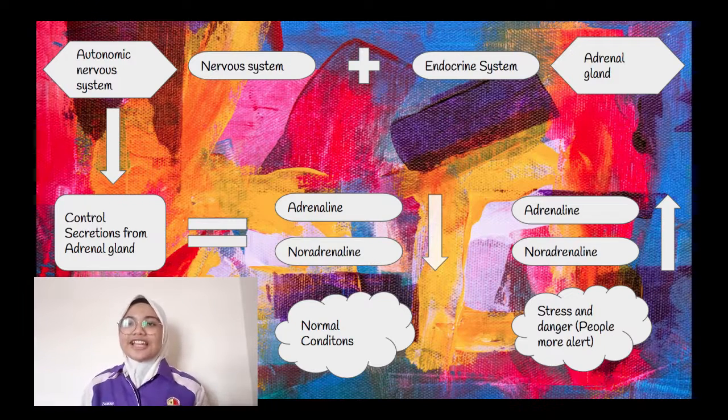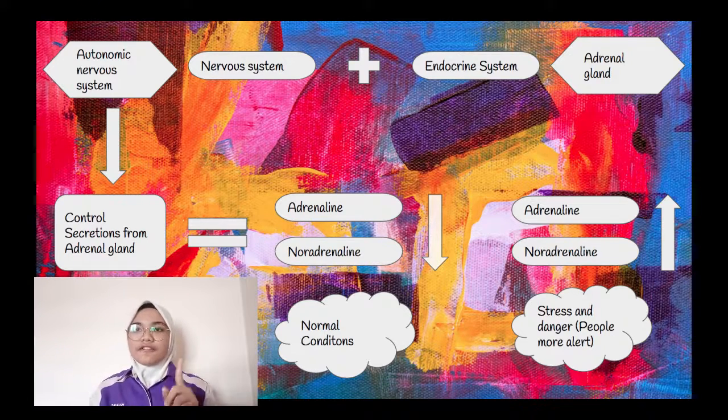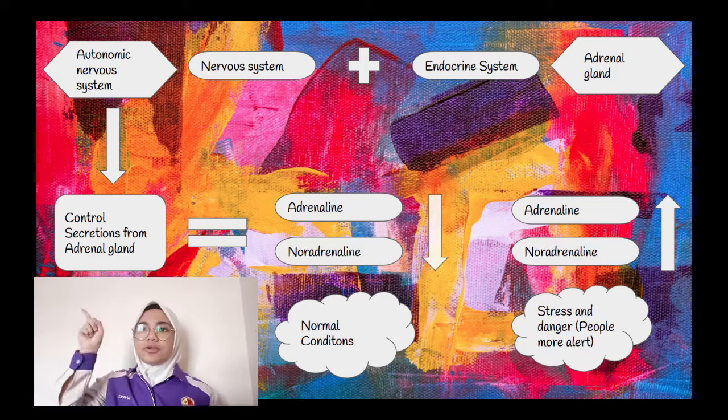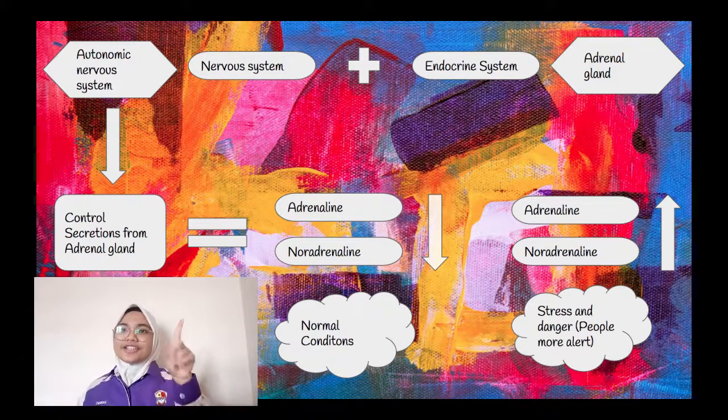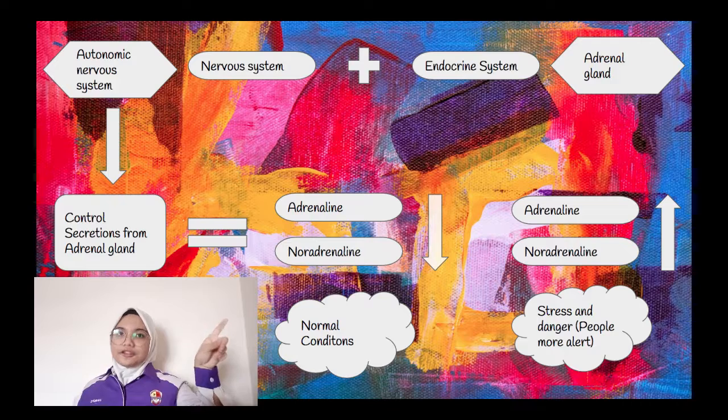So, in fight and flight situation, there are two things involved. Firstly, the endocrine system, or we call it as adrenal gland. Second is the nervous system, or we call it as autonomic nervous system.